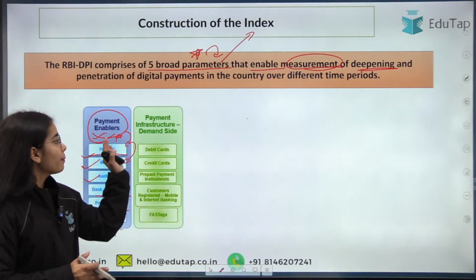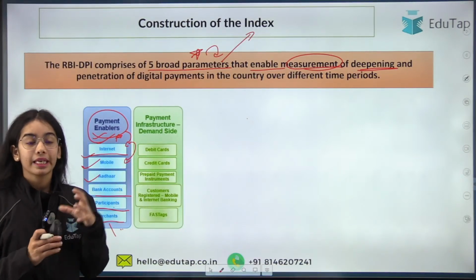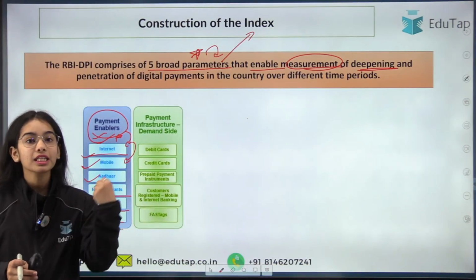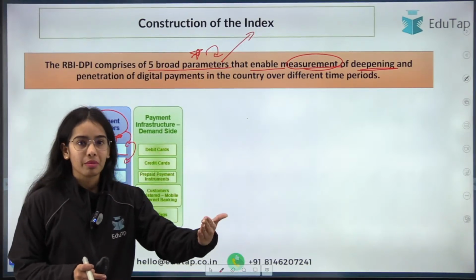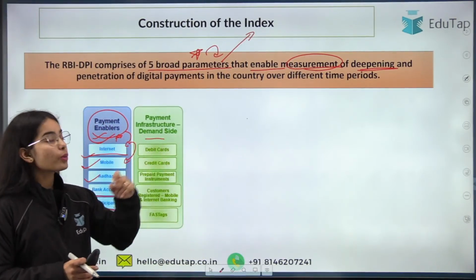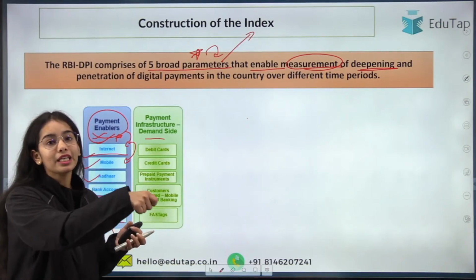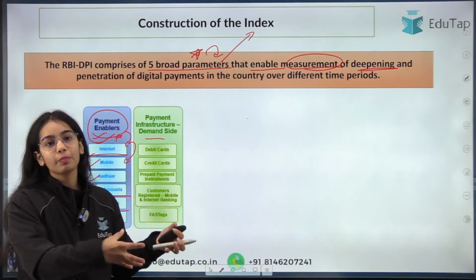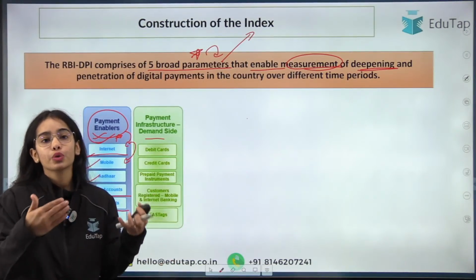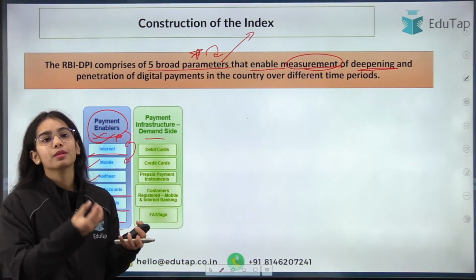Then there is the payment infrastructure, demand side. You are on the demand side, demanding the payment infrastructure to make payments. On the demand side, you require debit cards and credit cards, because then you can swipe on the POS machines, the point of sale machines that the merchants have.